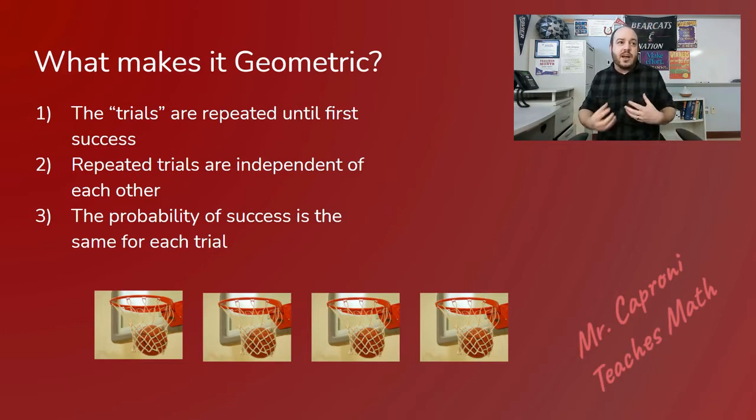So it can't be like, oh, I missed this time, so now I have a better chance of making it next time. Or now that I have done it over and over and over again, my probability of success is going up. That changes the situation each time. So when you're dealing with a geometric distribution, you actually need the probability of success to stay the same every time you do it.